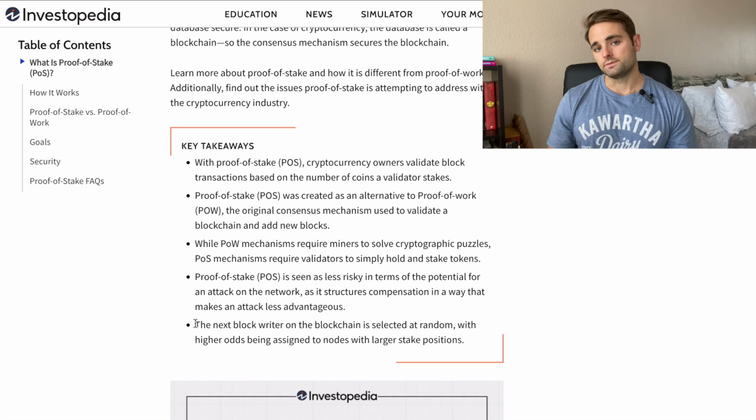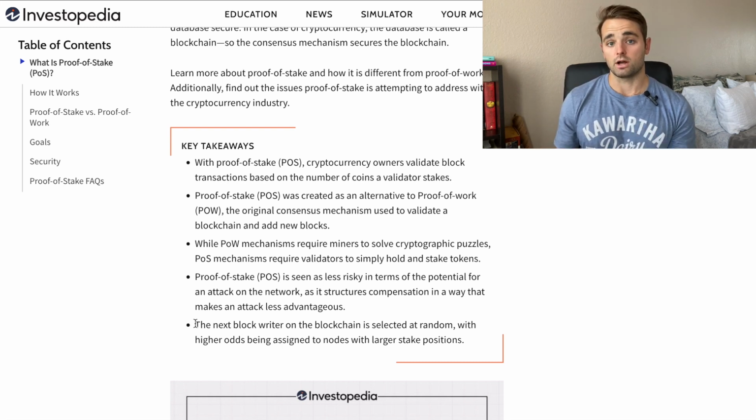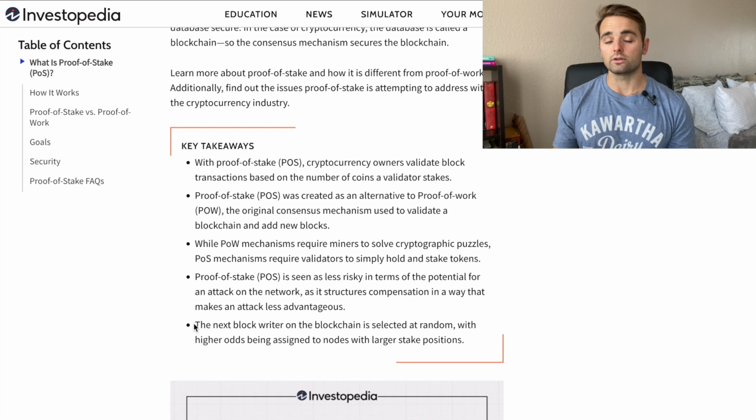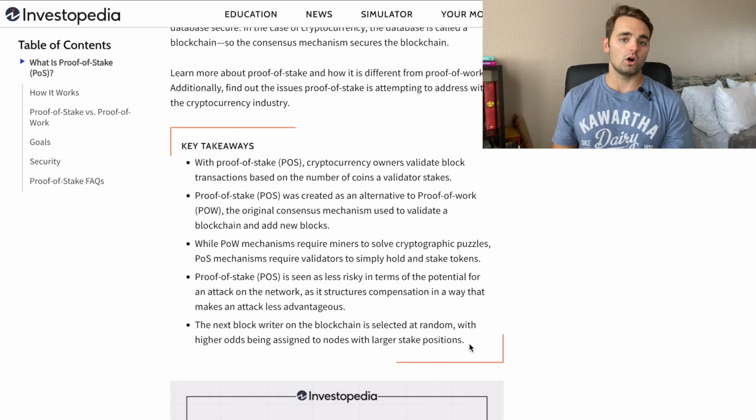So the key difference between the proof of work versus the proof of stake is instead of competing for the next block by solving the cryptographic hash and the nonce to have the leading number of zeros in that hash rate, the next block writer in a proof of stake system on the blockchain is completely selected at random, with higher odds being assigned to the nodes with larger stake positions. Now, the rest of the network or the validators are still voting on which are valid or invalid account balances for Ethereum, and if you're found to be either dishonest or malicious, you lose all of your staked Ethereum.